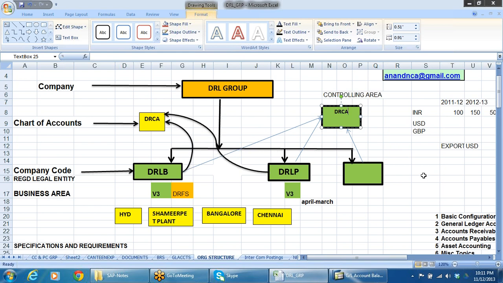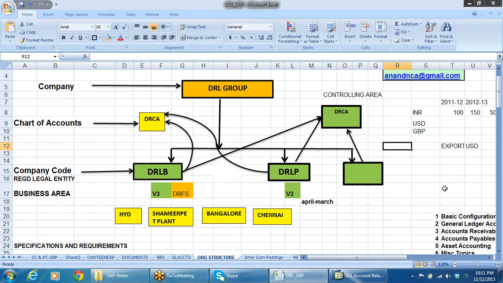Now here, one thing we have to understand: in order to link up these company codes, there are two conditions that must be satisfied.